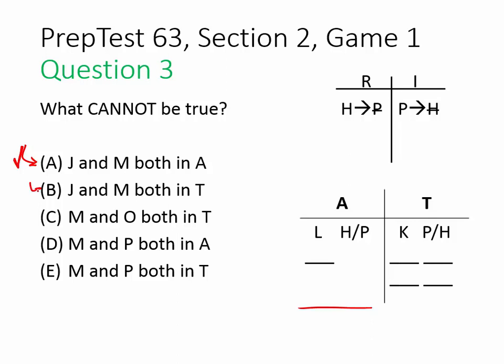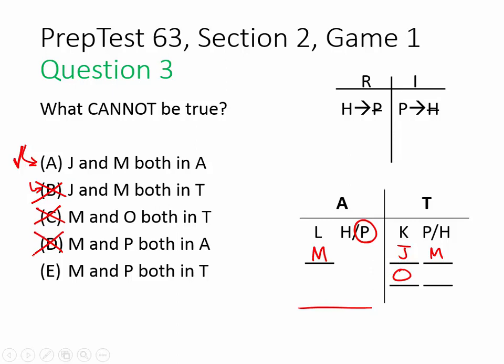Is it possible to put both J and M over here in the trial court? Absolutely. Why not? So that can't be our answer. Is it possible to put both M and O in the trial court? Sure. There you go. Is it possible to put both M and P in the appellate court? Absolutely, because we can choose P here in our first pair and then place an M into our blank space. So we're still in the realm of possibility.